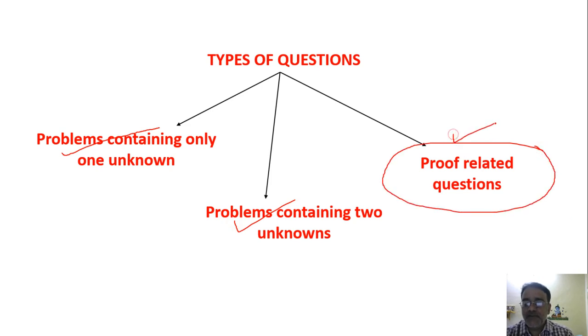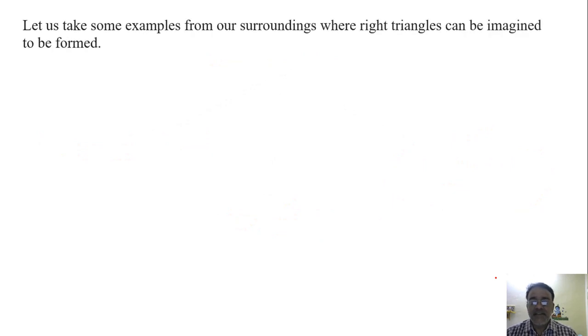In fact, proof related questions are not given in our NCERT book, but we'll do that part also in the next revision class. We'll try to complete some questions based on one unknown and two unknowns. So let us take some examples. Let us recapitulate what is the angle of elevation and what is the angle of depression.